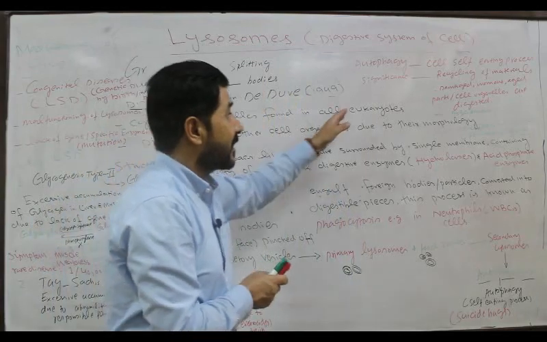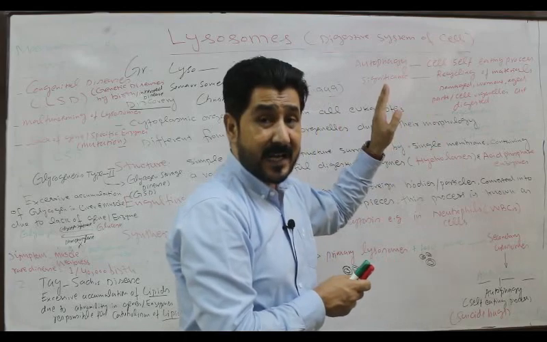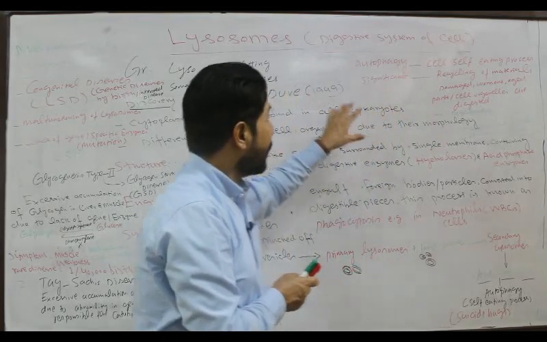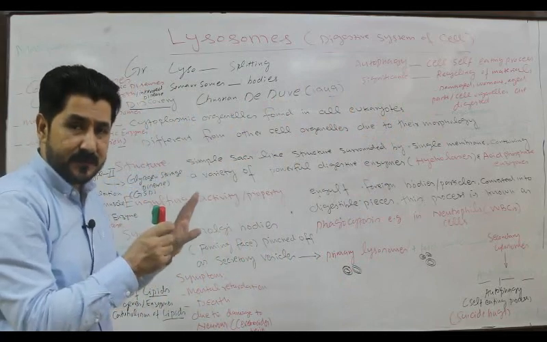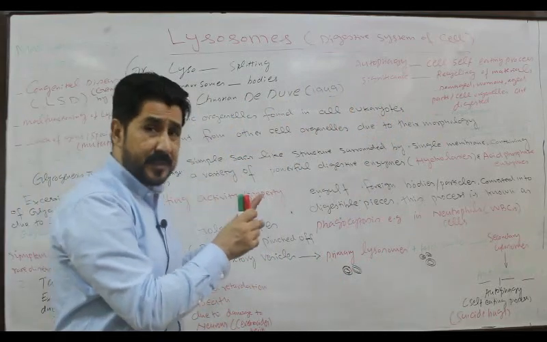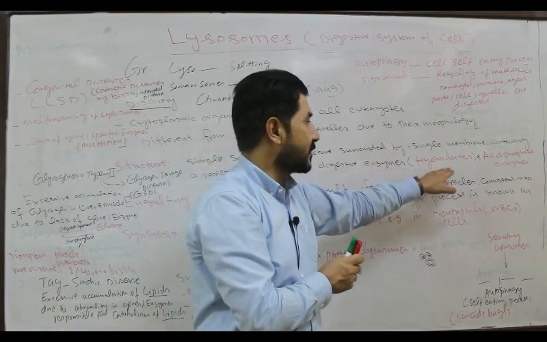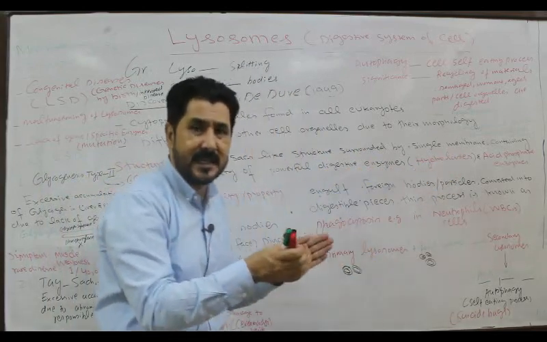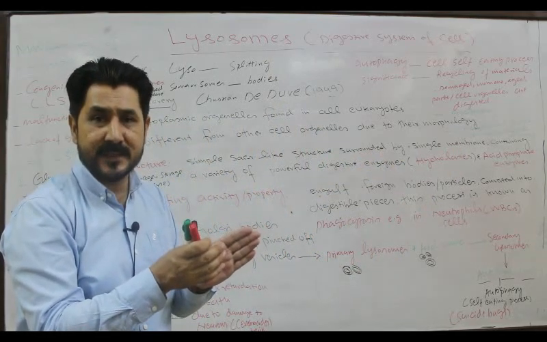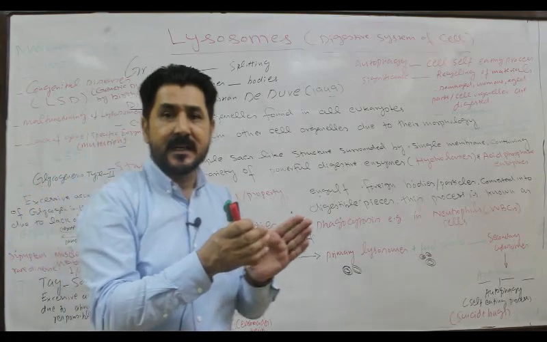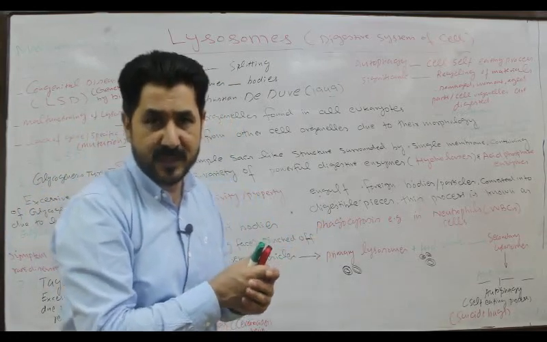Whenever the cell becomes aged or damaged, or completes its lifespan, the lysosomes inside the cell burst, their membranes burst, and the enzymes contained in them, that is hydrolases and other enzymes, are released inside the cell. So not only does the lysosome cause its own death, but it also causes the death of the cell in which these lysosomes were present.